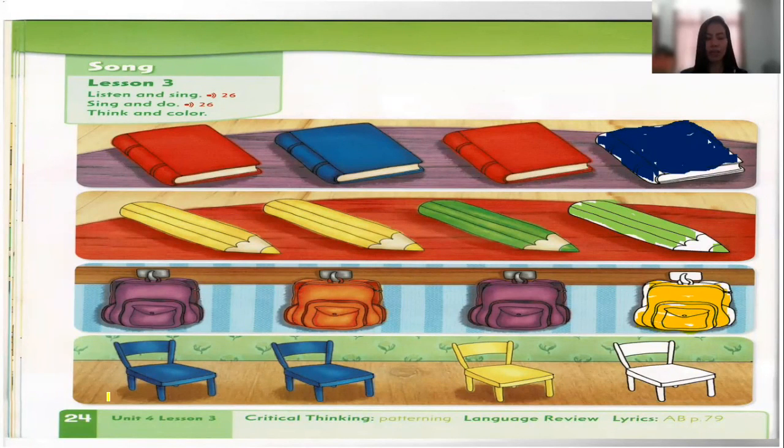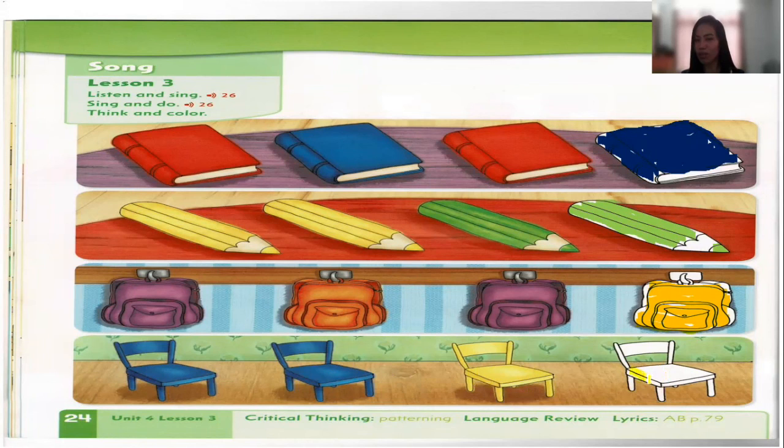Okay. The fourth one, what is this? It's a chair. Again, chair. We have 4 chairs in here. The first color is color blue. The second color is color blue. The third color is color yellow. So what will be the color of the fourth chair? It will be color yellow.